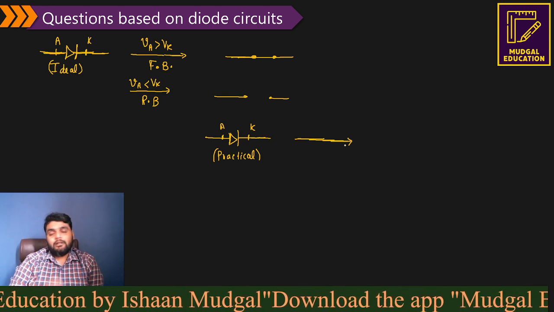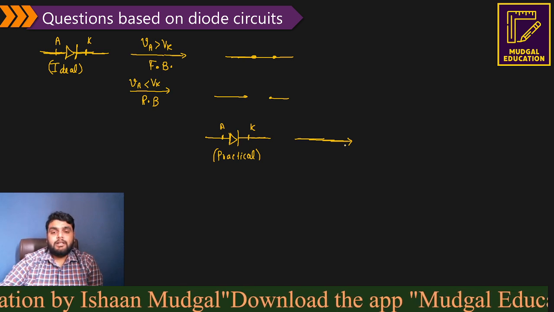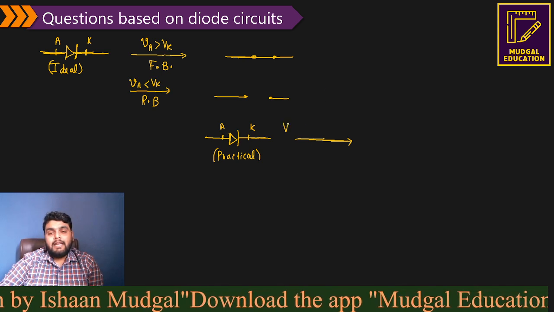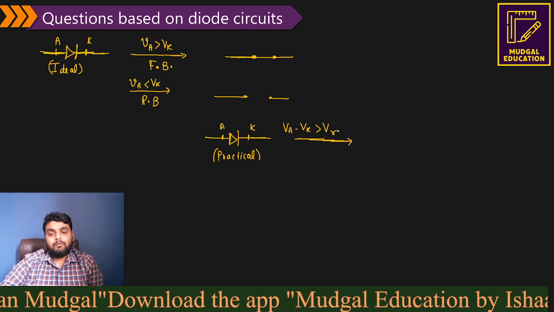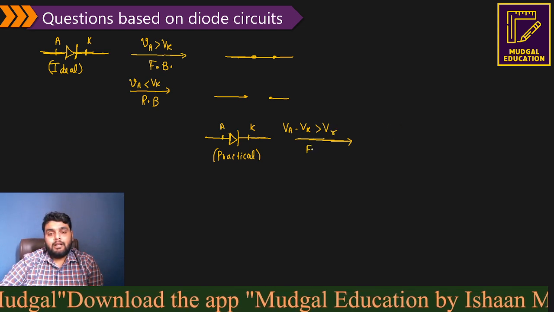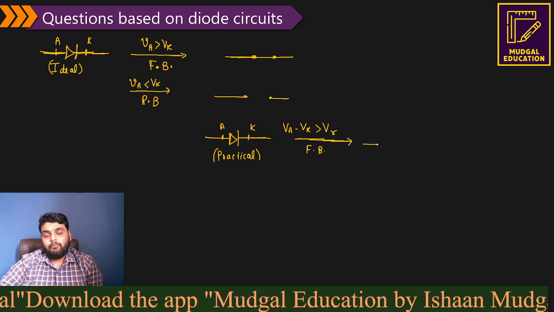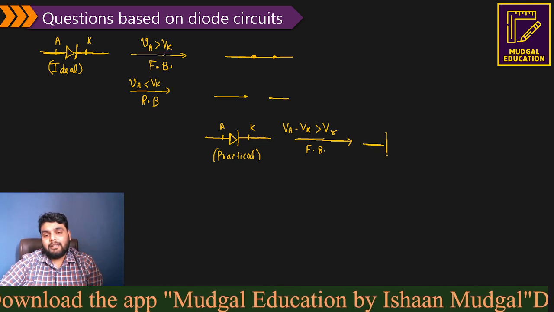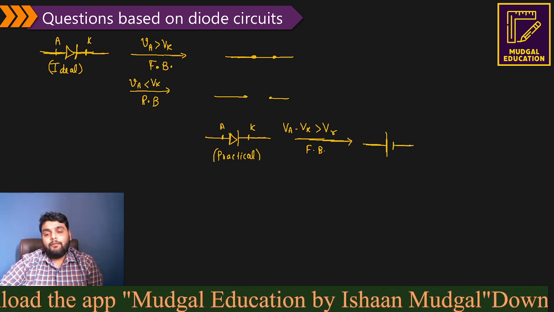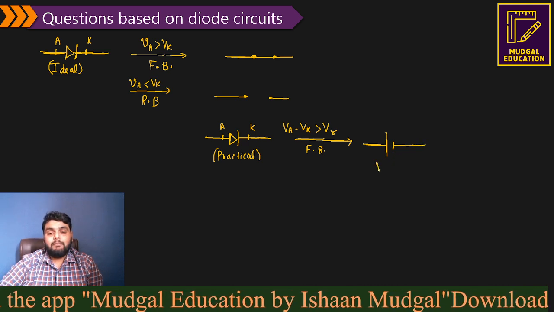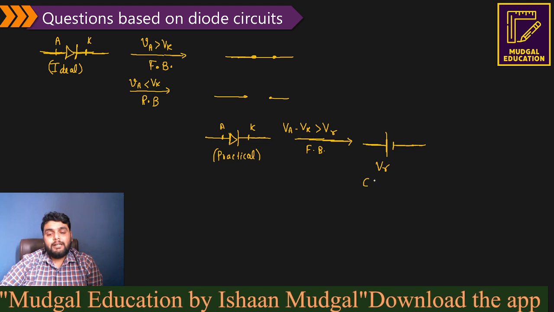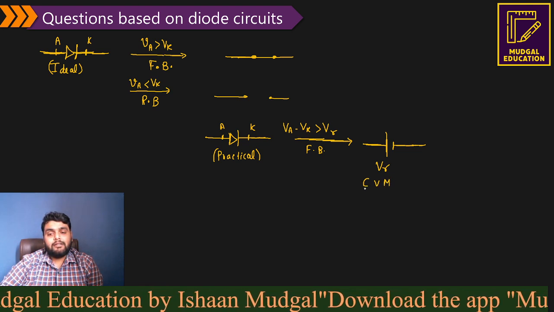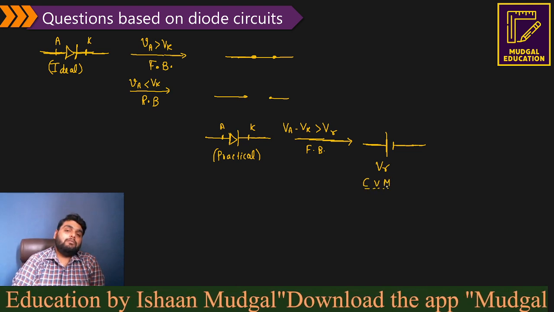Okay, so the internal field is known as a cut-in voltage. Basically, if the anode minus cathode voltage is more than the cut-in voltage V gamma, then the diode is forward biased and it can be replaced by a voltage source having the magnitude V gamma. This is known as the constant voltage model.